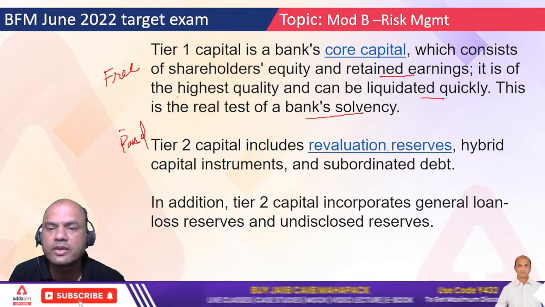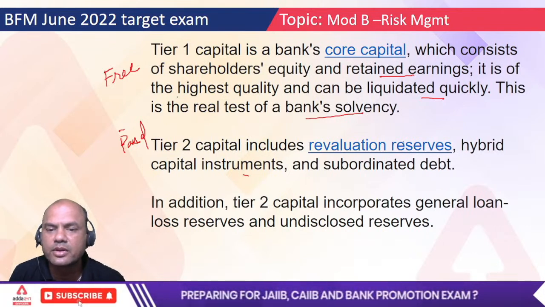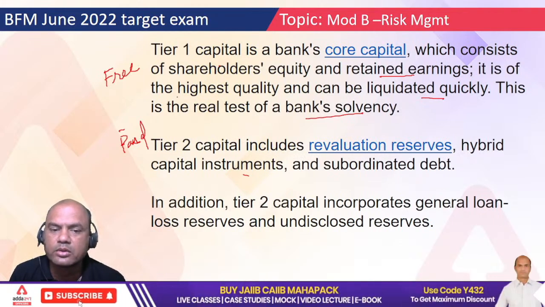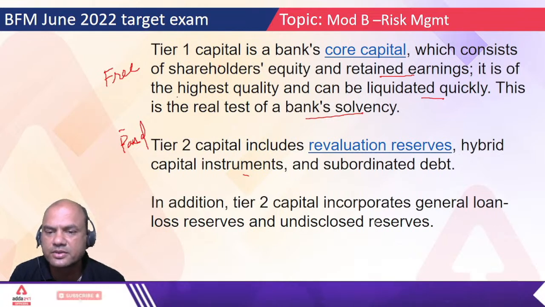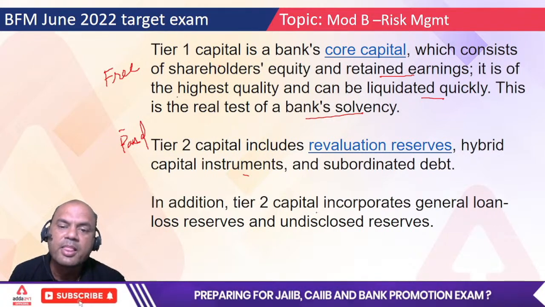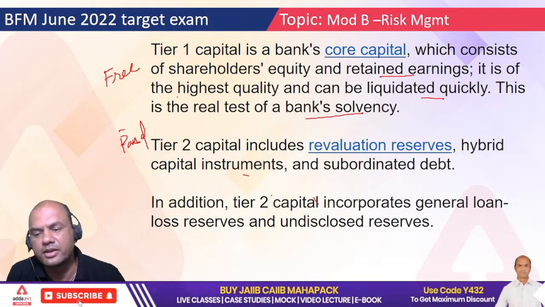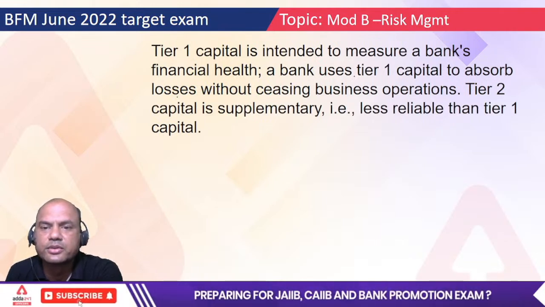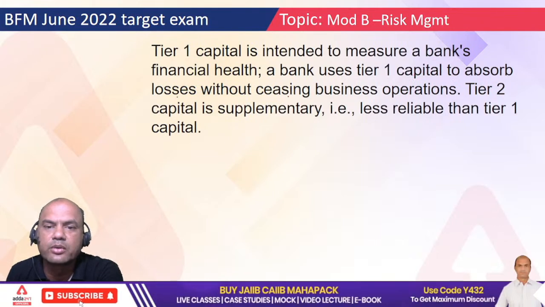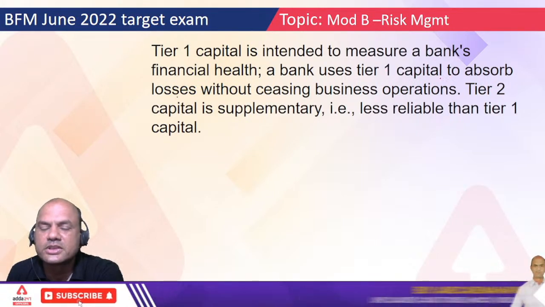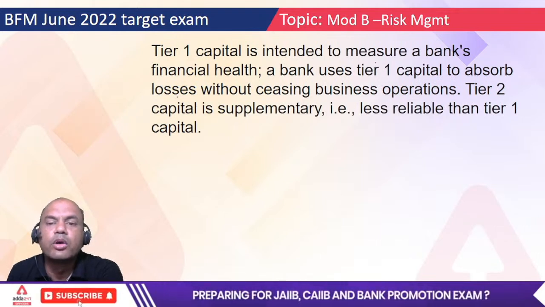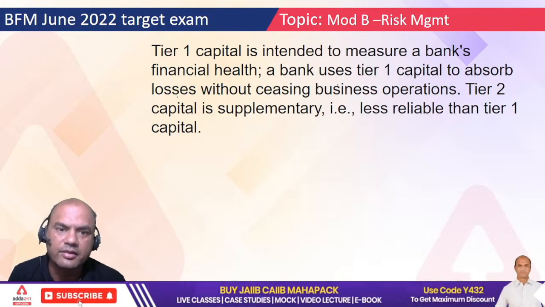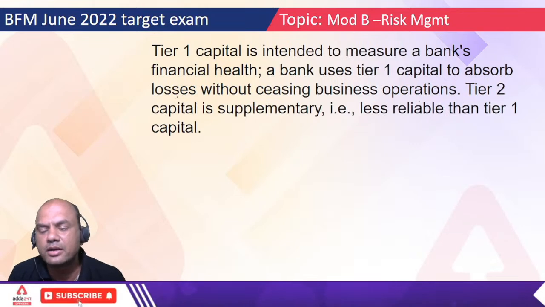Tier 2 includes revaluation reserves, hybrid capital instruments and subordinate debts. Means tier 2 I have to pay on that. Okay. In addition, tier 2 incorporates general loans and loan reserves and undisclosed reserves. So these two are also included in tier 2. Remember, we will be having this case study later someday. Okay. Tier 1 is intended to measure banks' financial health. Bank uses tier 1 capital to absorb losses without ceasing business operations. So absorb the losses, because the more I have tier 1 capital, more I have free equity, more I have net profit, the better I will be in the position to absorb the shocks, right? Tier 2 is the supplementary capital, less reliable than tier 1, okay?